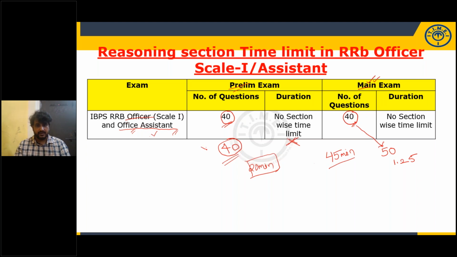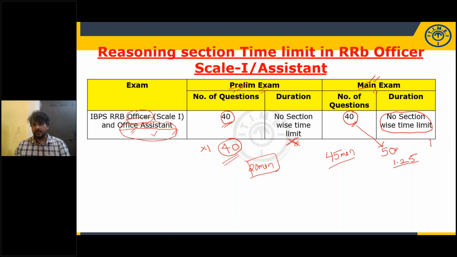Here each question carries 1 mark. Here each question carries 1.25 marks. So 40 into 1.25 is equal to 50 marks. And again here, we do not have section wise time limit. We have overall time limit for the entire exam. In prelims exam as well as mains exam of both officer scale 1 and office assistant, we do not have the section wise time limit.